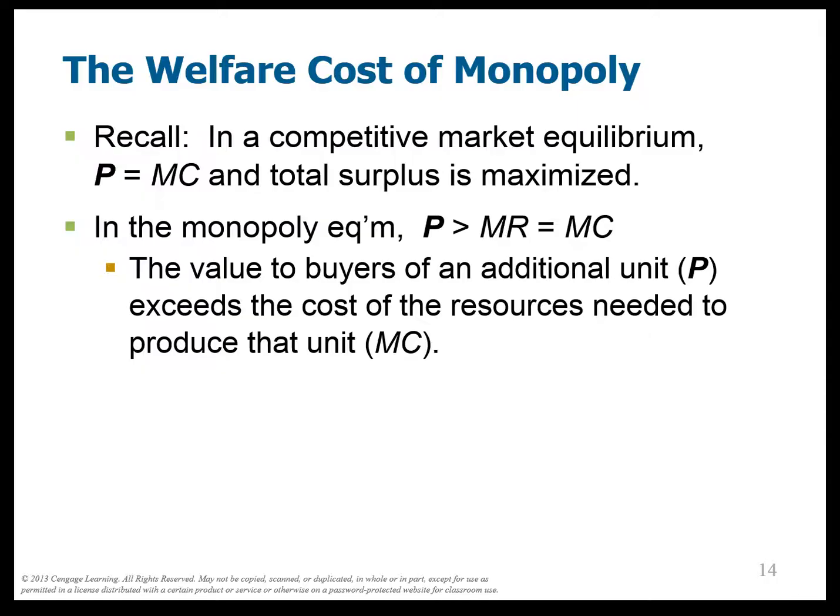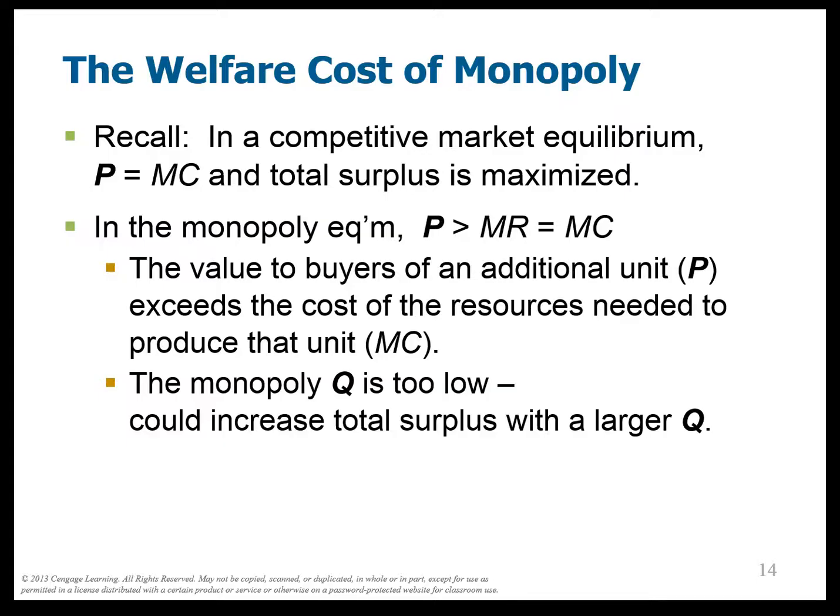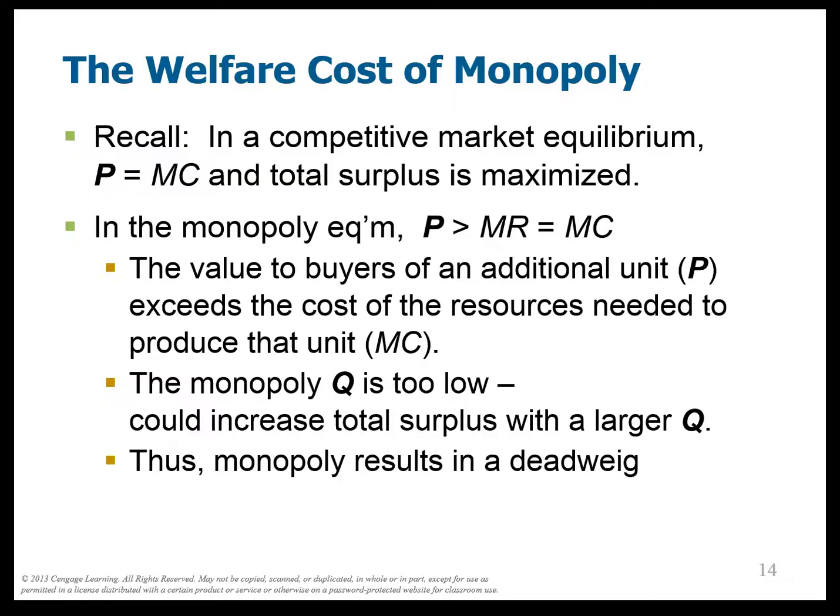So it means that there are some buyers who are willing to pay more than the drug costs, the marginal cost, and so really we should make that. But the monopolist says, no, I don't want to make this extra good in the market because it will flood the marketplace and I won't be able to get as high a price, which means my profit will not be as high either.